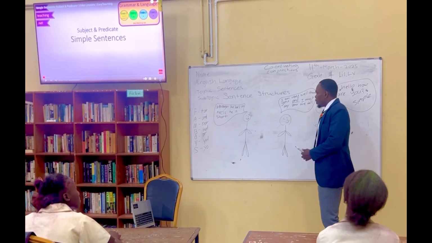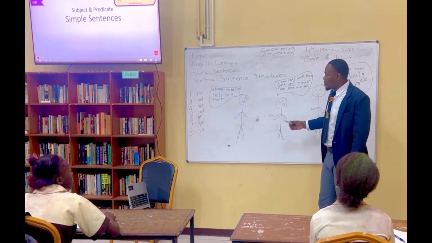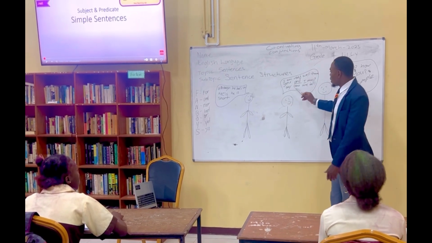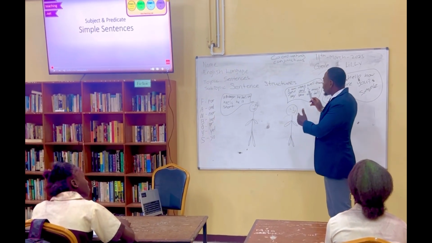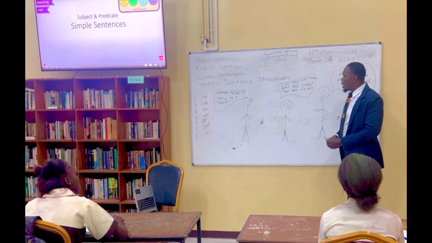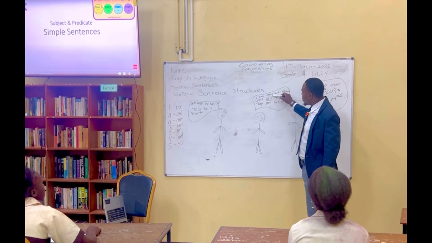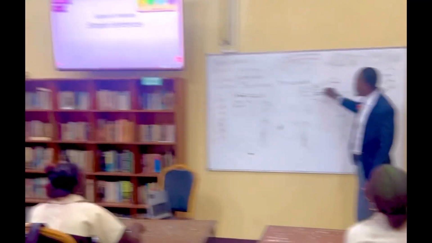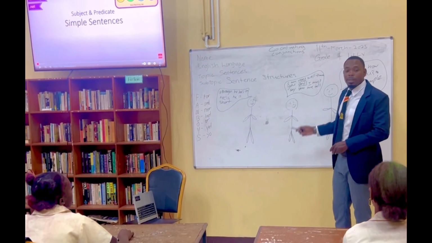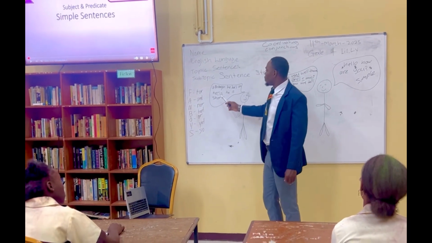Correct? Good. So we're identifying the sentence structures now. Is this sentence a compound sentence, a complex sentence, or a simple sentence? A compound sentence. Correct. Why is it a compound sentence? Because it is joined by and. Exactly. And is a coordinating conjunction that joins the independent and the dependent clause, or the two sentences, together.